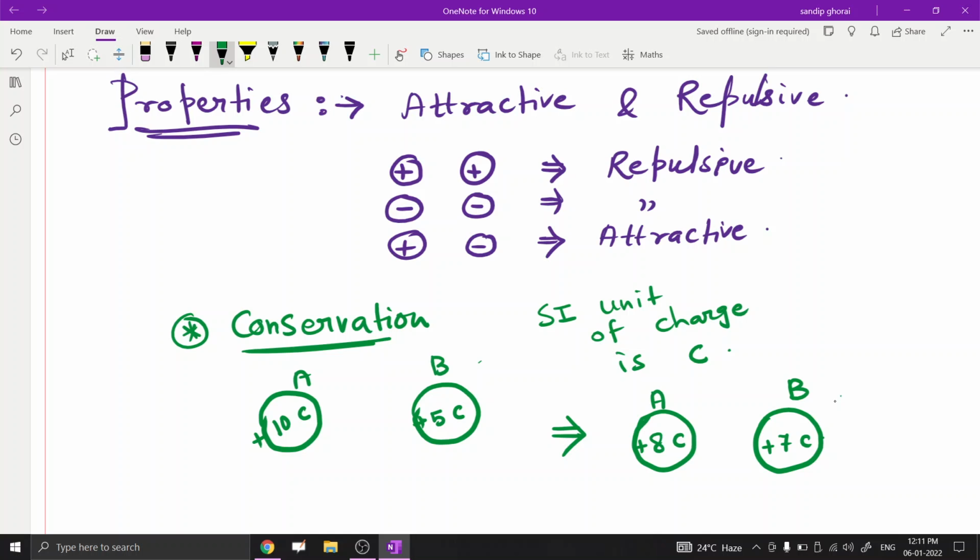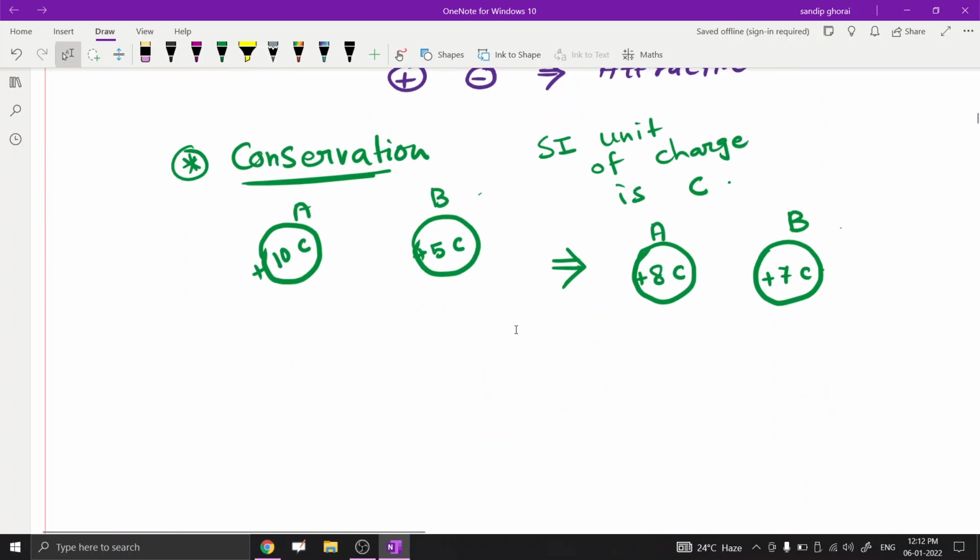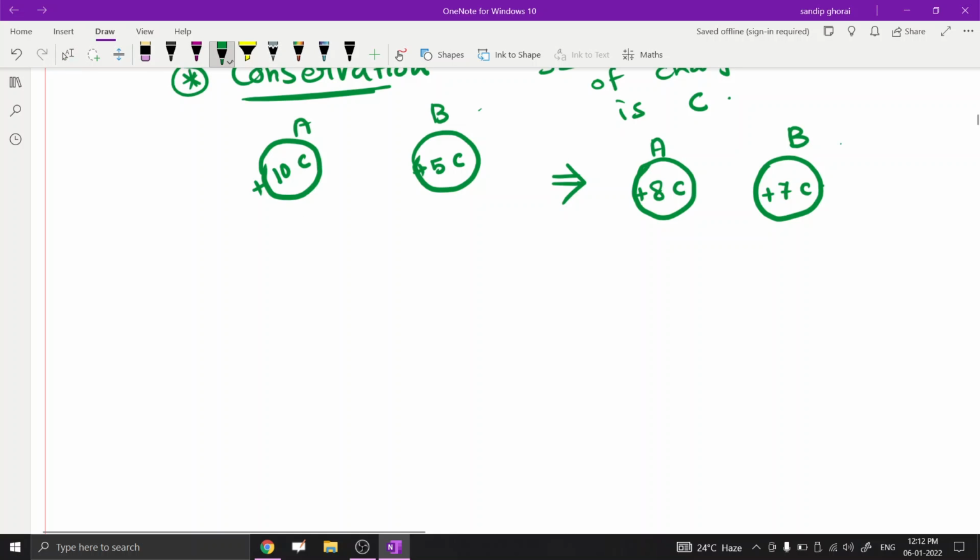So what is the law of conservation? The law of conservation of electric charge states that the sum of all electric charges in a system is always constant. We cannot create charge. We just use different processes, and some charge moves from one body to another body, and we get different types of charged bodies. Now we move to our next point.